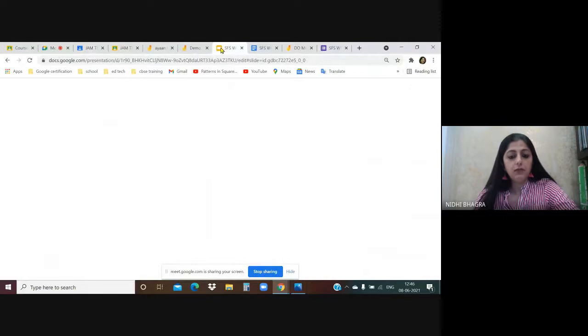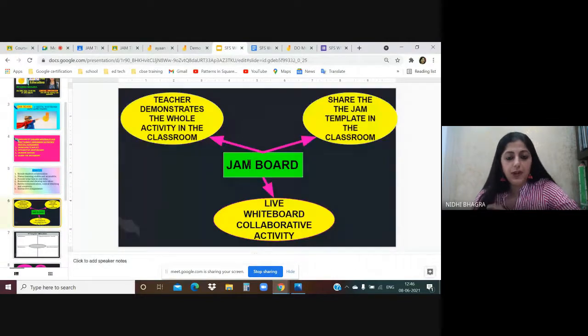Now, what we have discussed till now: we have done the first one, when the teacher demonstrates the activity in the class, like I'm showing the labeling in the very first jam which we created. You are dragging and dropping and showing them, okay, this is this, this is that. Second is jam template in the classroom by making a copy for each student. So we have done the second one also.